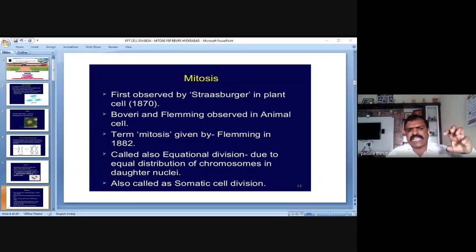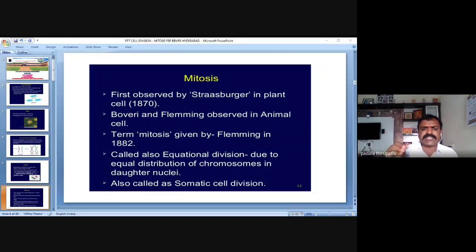Why do we call it equational division? Due to the equal distribution of the chromosome number to the two daughter nuclei. Two daughter nuclei receive the same number of chromosomes as the parent or mother cell.